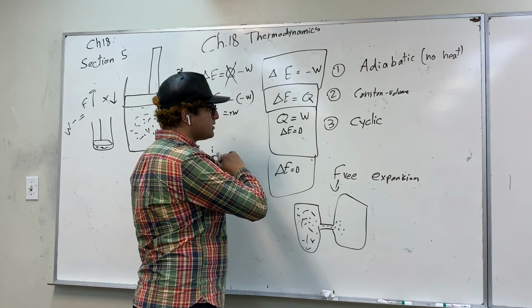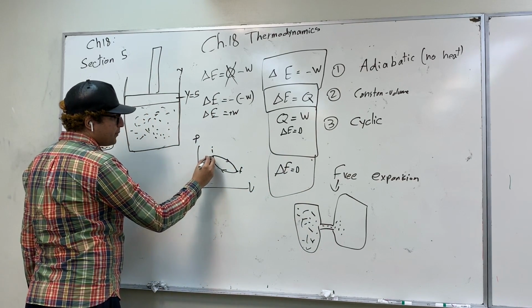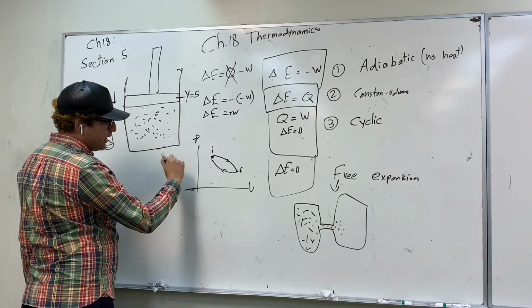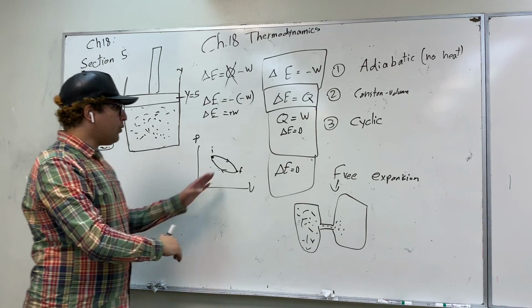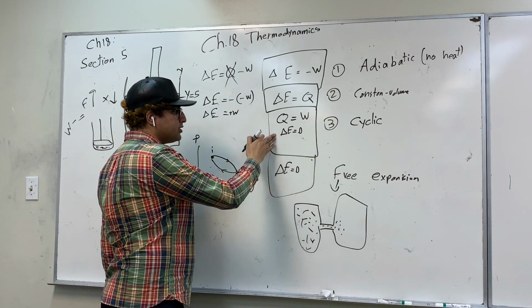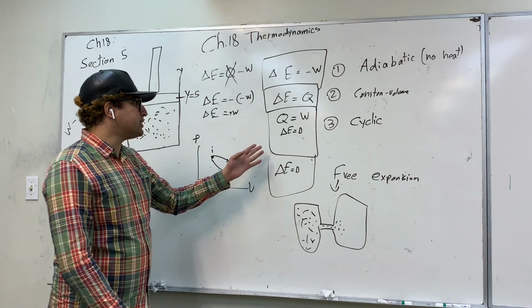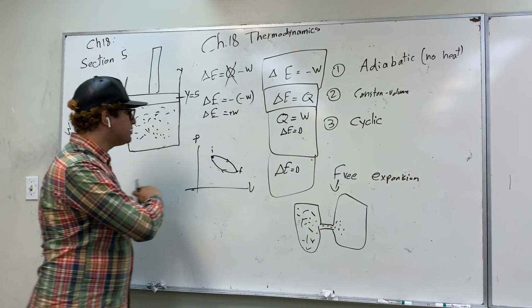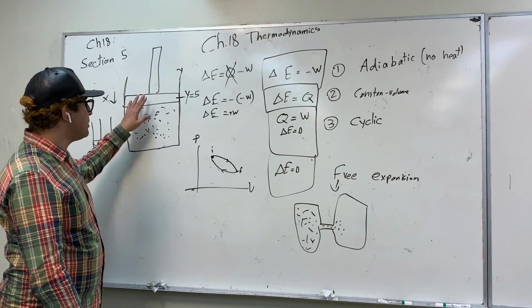So our second to last special case is a case in which we start from point I to point F, and then we go back to point I. So we know that the change in internal energy of the system will be 0. So our cyclic special case says that Q must be equal to the work done, or the heat added to the system must be equal to the work done by the gas on the piston.